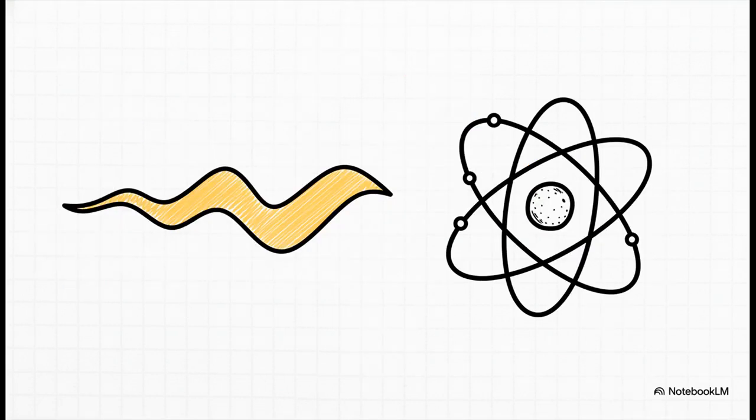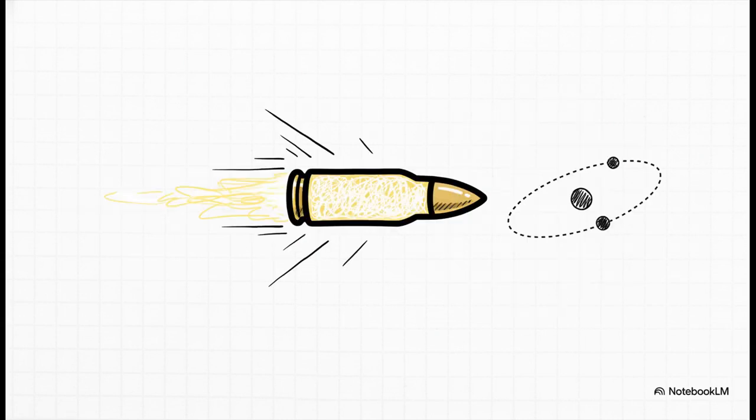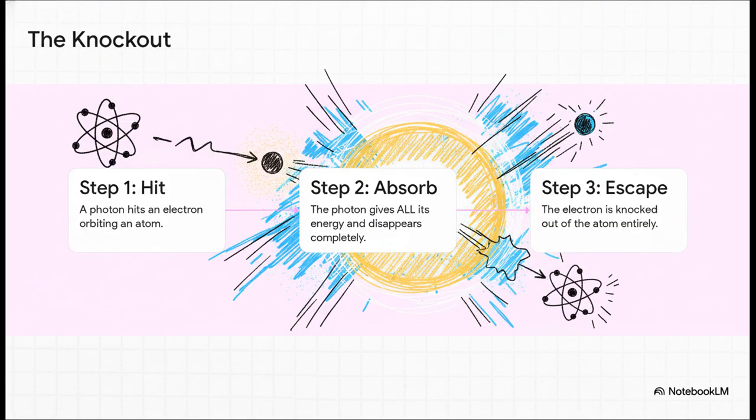First up, let's talk about the lowest energy interaction. It's called the photoelectric effect. So for this one, just picture the photon as a tiny all-or-nothing bullet of energy. This little bullet hits an electron and bam, it transfers all of its energy. The photon itself is completely absorbed, poof, it's just gone. And that electron uses that energy boost to get knocked right out of its atom.